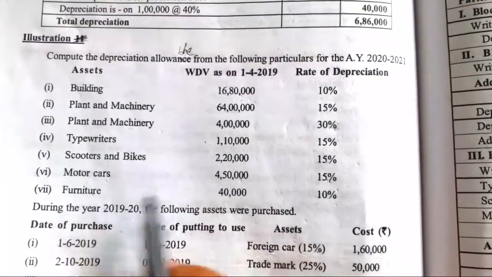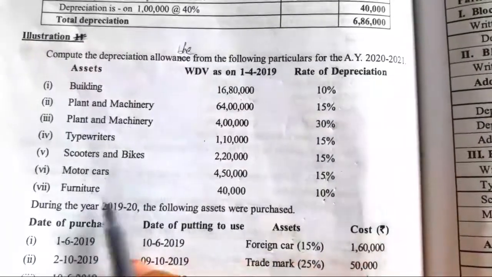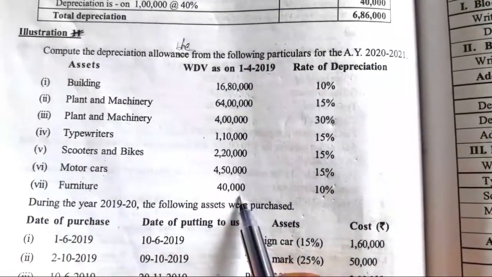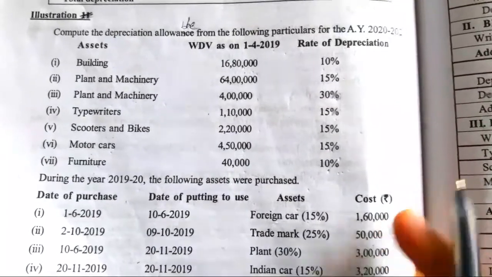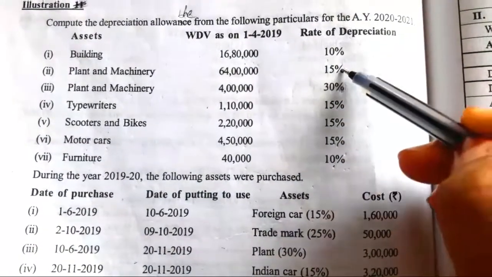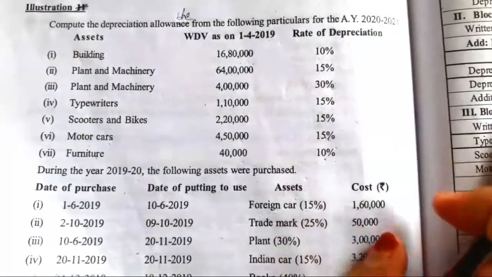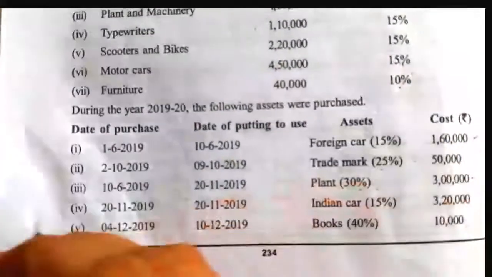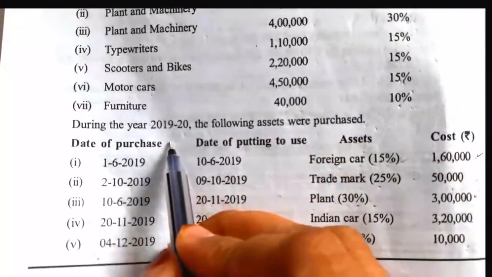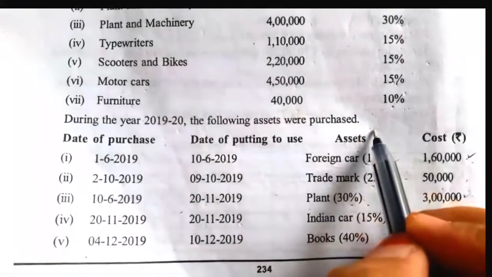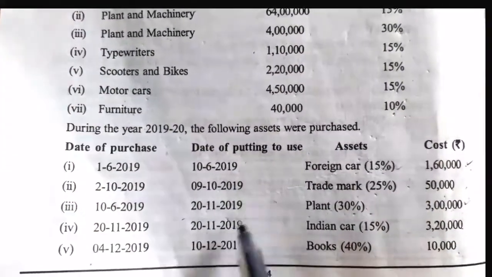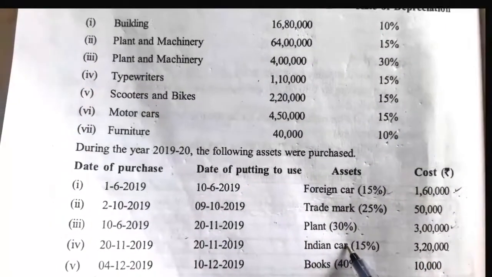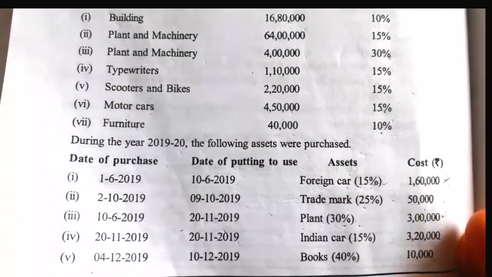Next, furniture. So next column is for furniture, written down value 40,000 and rate of depreciation is 10%. So totally 1, 2, 3, 4 amount columns over. Next continuation, see the illustration. During the year 2019-20, the following assets were purchased. So here date of purchase is given, date of put into use is given, assets which all purchased is given, the cost of assets is given.